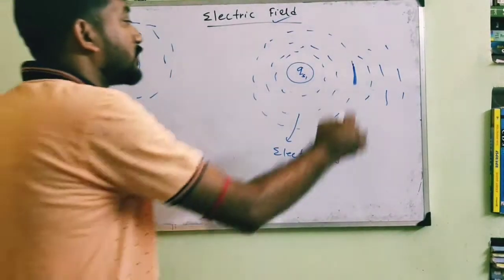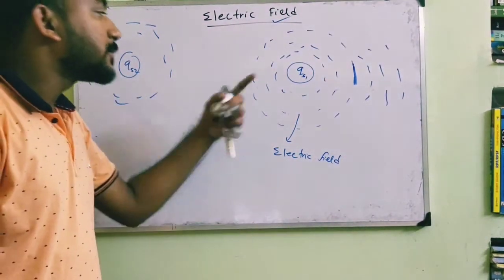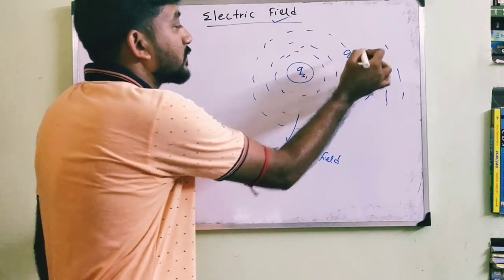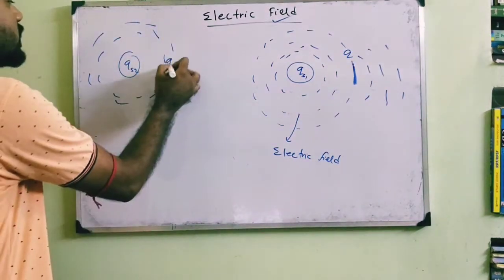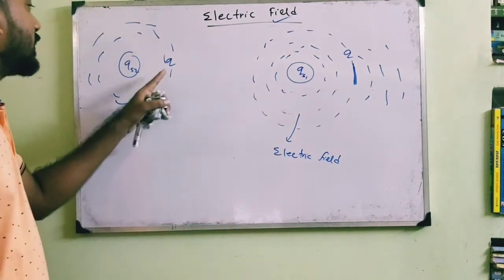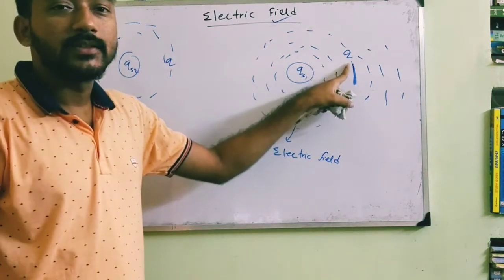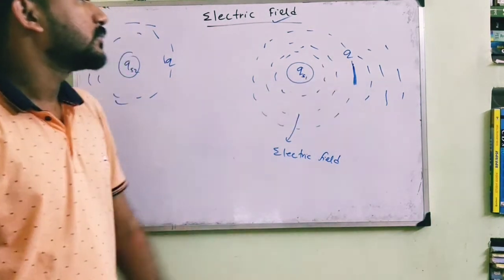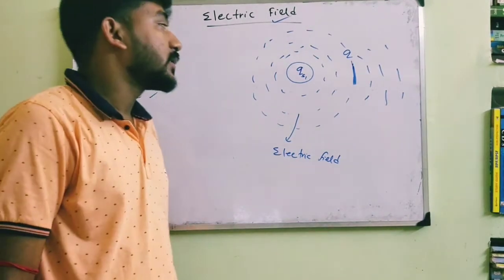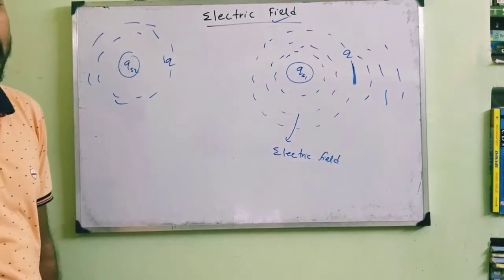If we place another charge over here and also over here, then how can we compare the intensity of the electric field experienced by this charge Q and this charge Q? We have to introduce a certain physical quantity which can differentiate these two fields in a correct way.